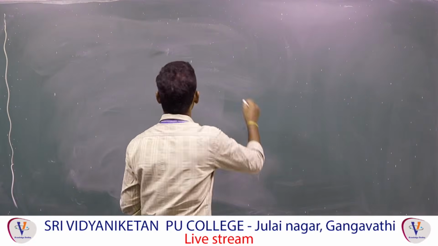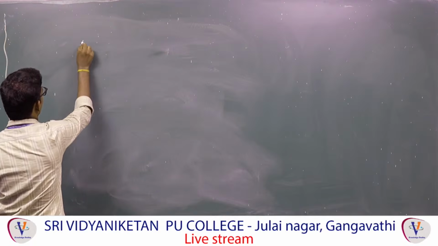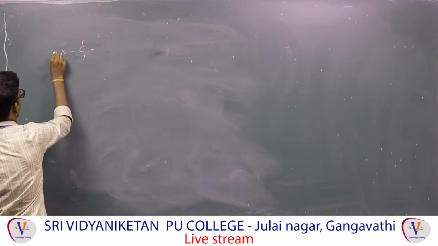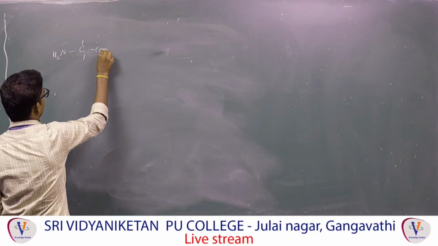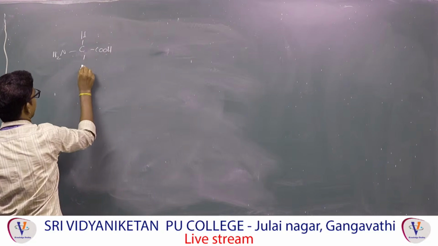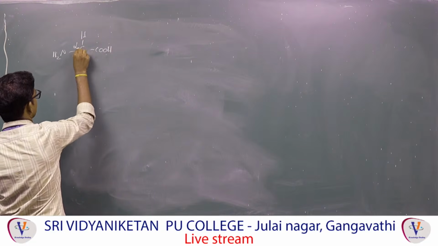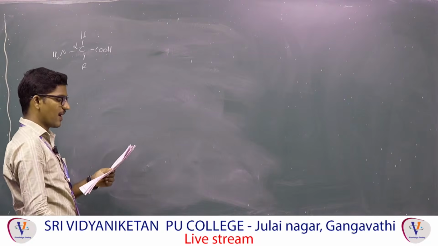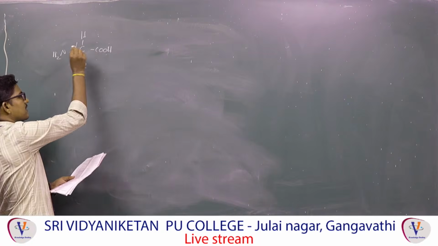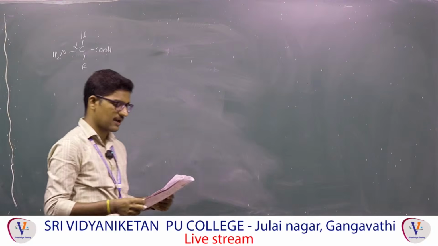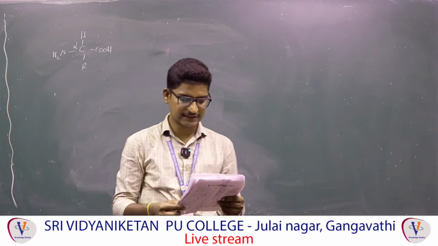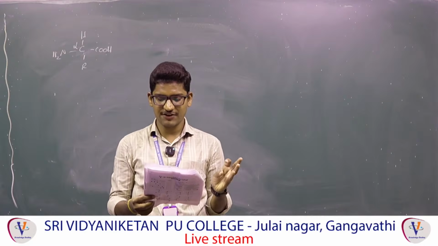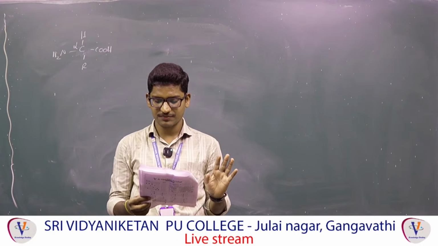Why is this correct? Because the amino group and the carboxyl group are located on the same carbon. This carbon is called alpha carbon. Because of the presence of alpha carbon, with the amino group and carboxyl group present on the same carbon, these are called alpha amino acids.